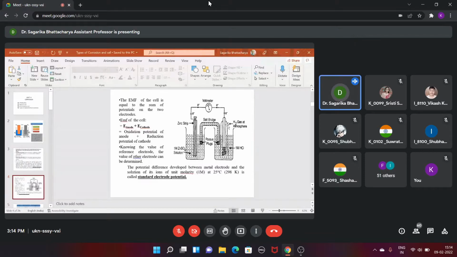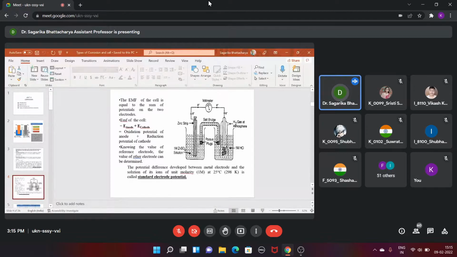So what happens at that time? The zinc will naturally show oxidation. The zinc will come into the solution, and you can see the oxidation happens on the left hand side, and that's why the zinc system is kept on the left hand side, right? So think about the loan: left, oxidation, negative, and anode. The zinc will come into the solution as zinc 2+, leaving the electron here, and that electron will flow through the external circuit and come to this cathode.